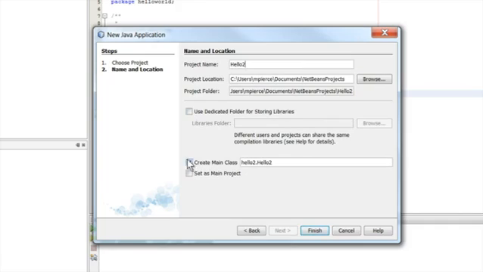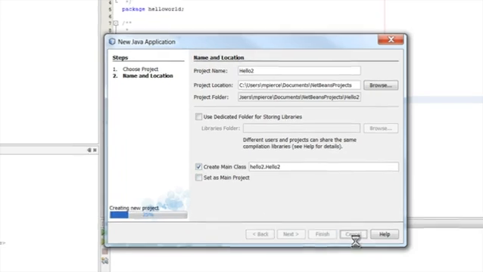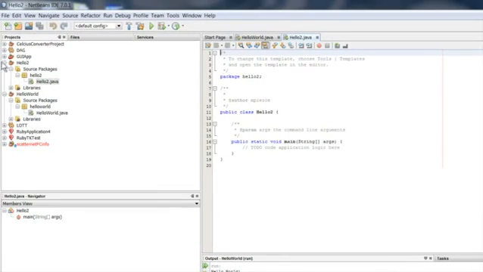And see right here, I've got it Create Main Class. If you check that, it'll create the main class for you, so then you can just start filling in code. Hit Finish. It builds it for you. There it is right there. And so this file right here, you can look in the Project Explorer. You can see where the project is and where its source files are. Here's the source file that I just created. This is the one that it automatically created with the main class. And this is the main class.